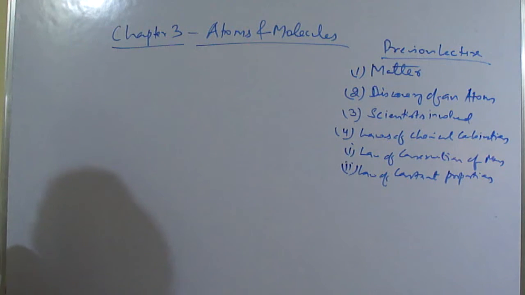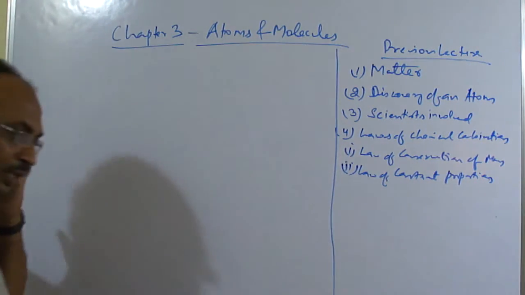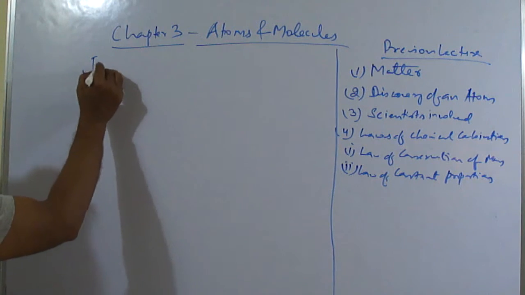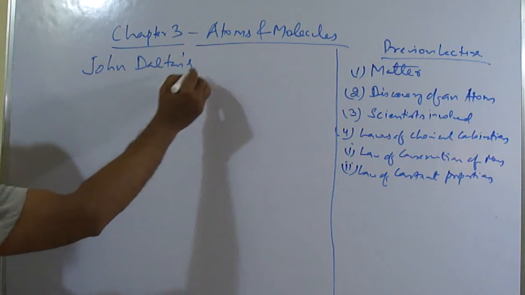Right? Understood? Okay. So now we will discuss some other concepts. We will be discussing John Dalton's postulates.